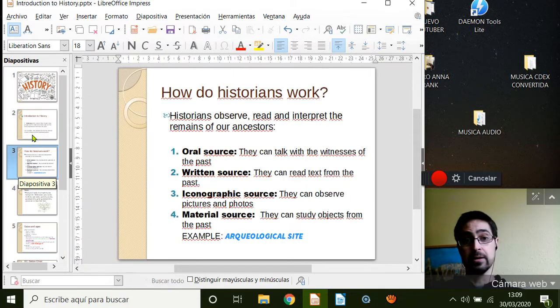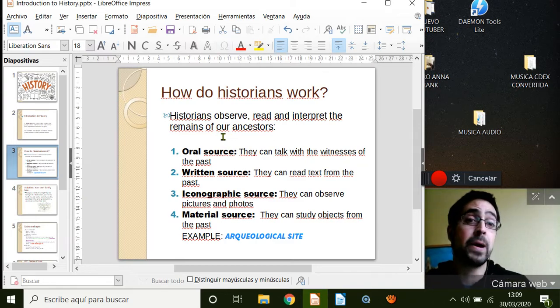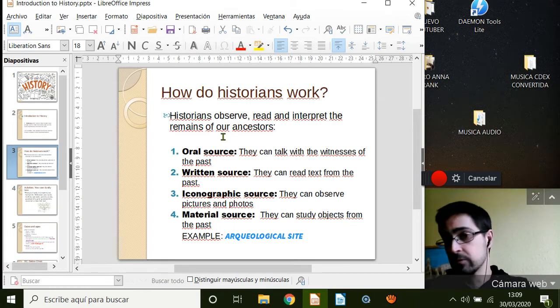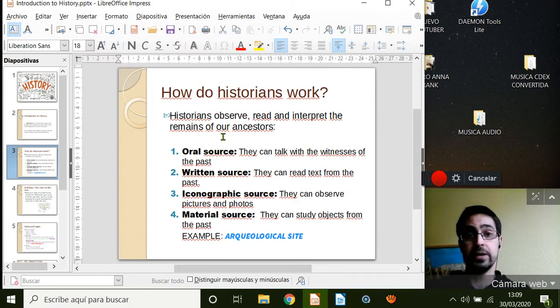Historians are the people in charge of studying the past, and historians use and interpret the remains of our ancestors in different ways. For example, oral sources, that they can talk with people who live in the past. You can talk with your grandparents to know how was their childhood, for example, or you can talk with your parents to know how they live in the past, 20 years ago. This is history too.